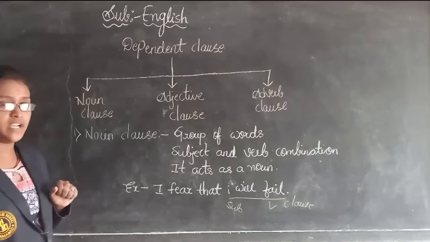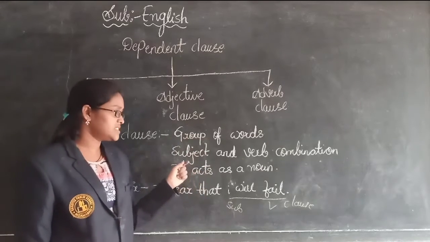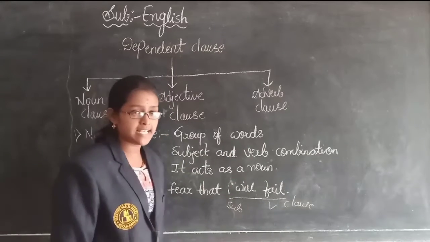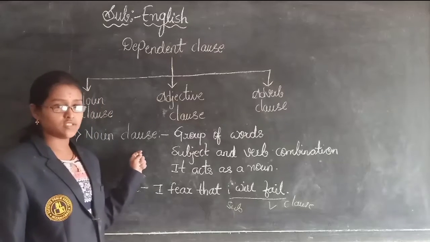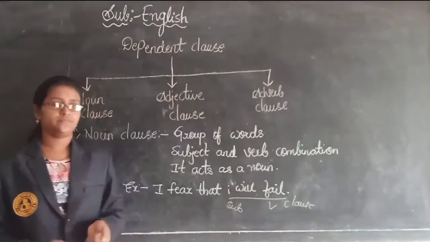Understood, children, what is meant by noun clause? A noun clause is nothing but a group of words that has a subject and verb combination, and it acts as a noun. This is the example of a noun clause. Next we will learn about adjective clause and adverb clause.